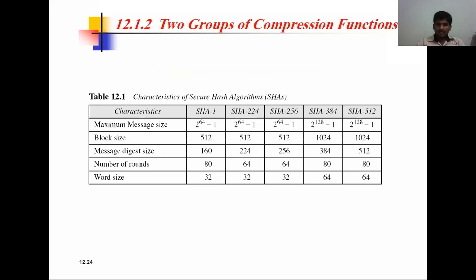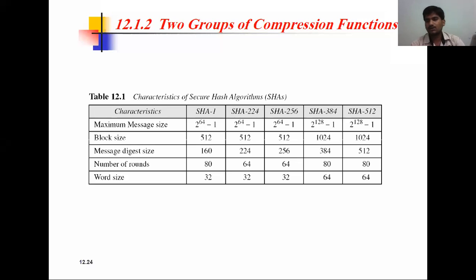So these are the characteristics of each. In SHA-1, we are going to use 160, and for the remaining, the name itself is there. So these are the message digest sizes. How many bits of length are we going to get? Once we find the message digest, the total length will be 224, so 224 bits of data is going to come out.